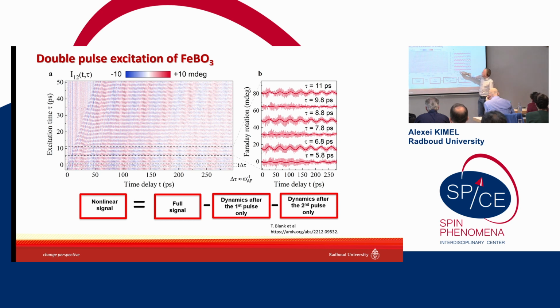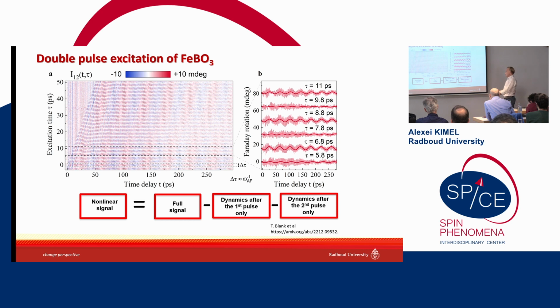You can see that obviously there are 2 modes, quasi-antiferromagnetic at very high frequency and quasi-ferromagnetic at lower frequency. The period of the quasi-ferromagnetic mode is 50 picoseconds, but if you change the distance between 2 pump pulses by just 1 picosecond, which is nothing compared to 50 picoseconds, the amplitude changes dramatically. Then you change again by 1 picosecond, and it changes again. So something is going on here.